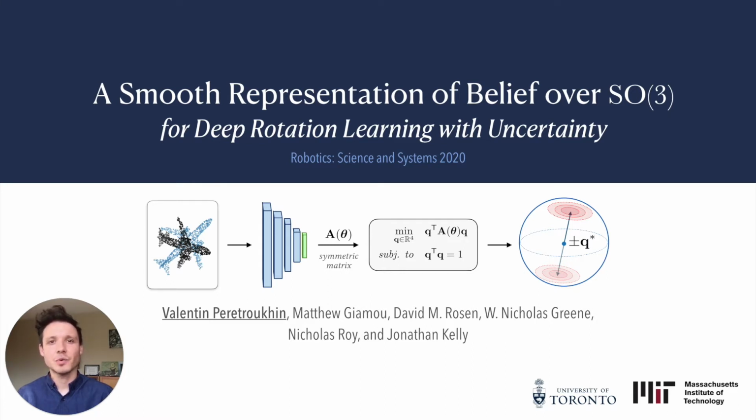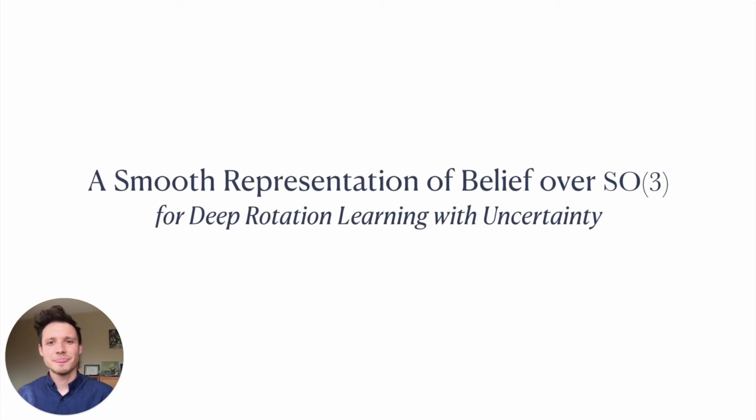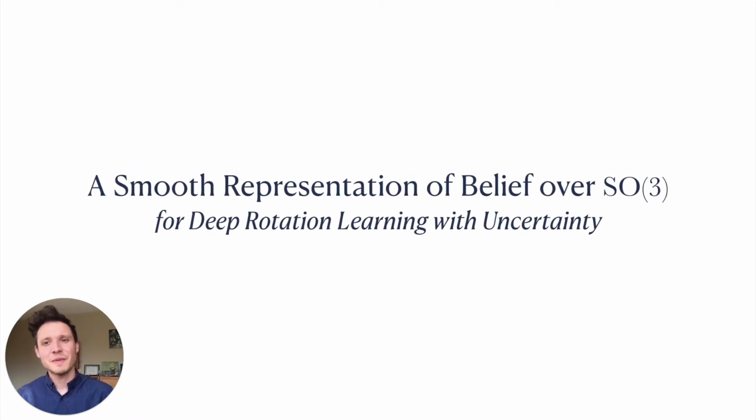Like to present our work entitled A Smooth Representation of Belief over SO3 for Deep Rotation Learning with Uncertainty. That is a mouthful, so I'd like to unpack what an SO3 representation is, what it means for it to be smooth, what makes a representation a belief, and why these properties matter for learning.